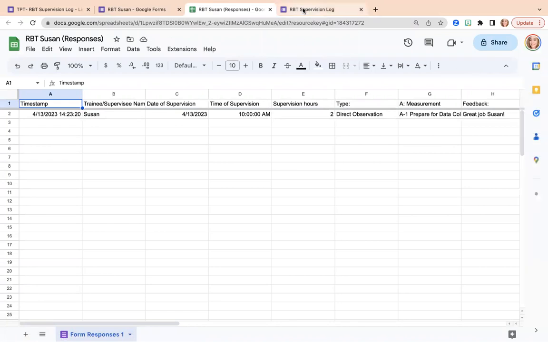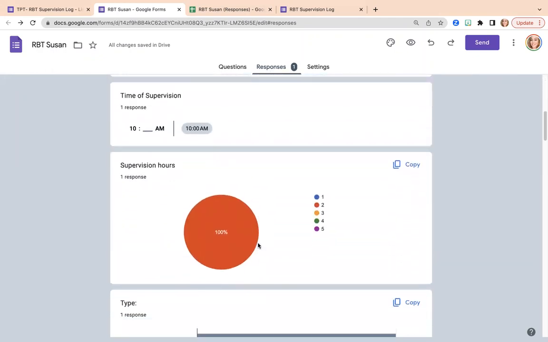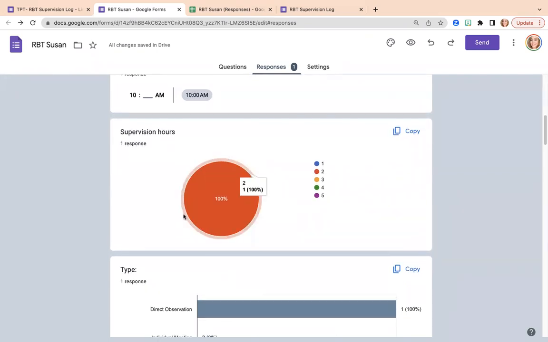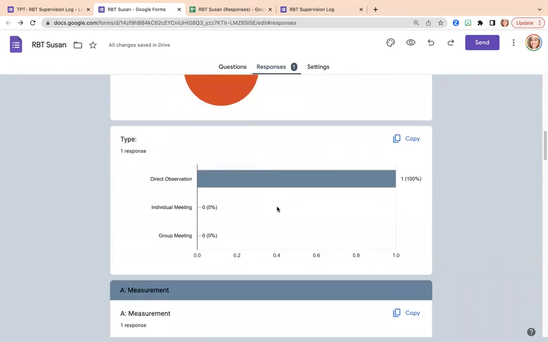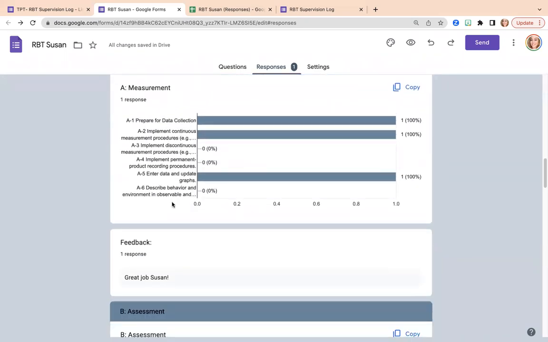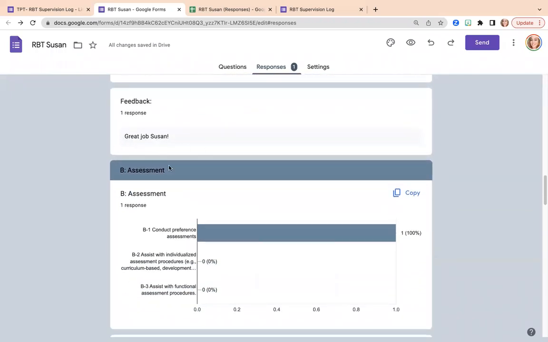Once I have multiple responses, there will be another tab that opens up. Well, actually it's right here, but what will happen is once I have multiple responses, this will begin to graph those responses. And so, for example, we can see the statistics on how many supervision hours we typically do together, what types, the ratio of what types to each, right, for individual meetings versus direct observation or group meetings, what types of measurement procedures we went over, and just different feedback.